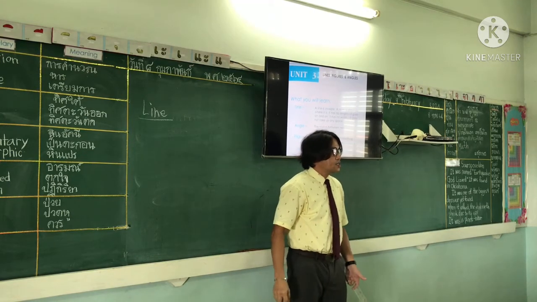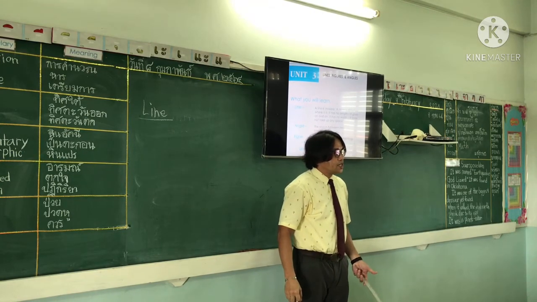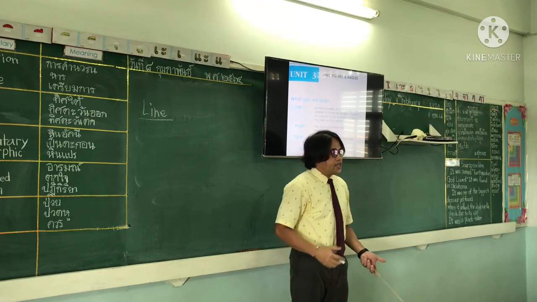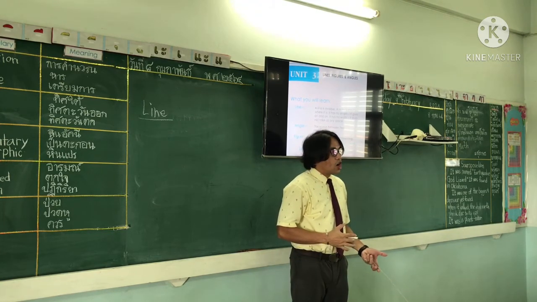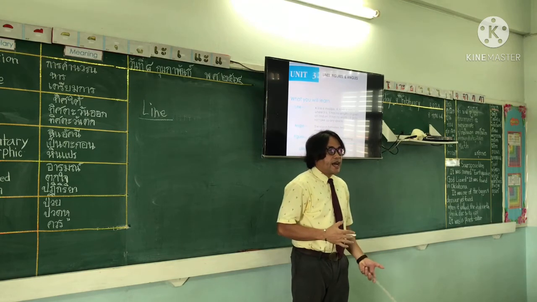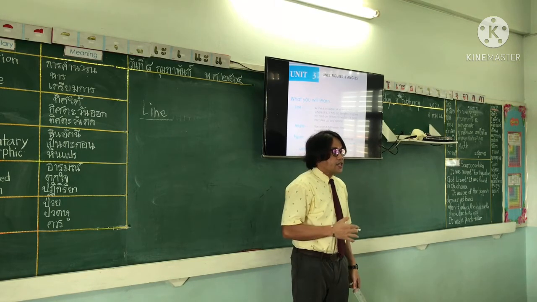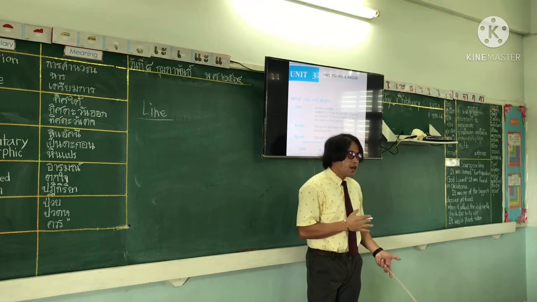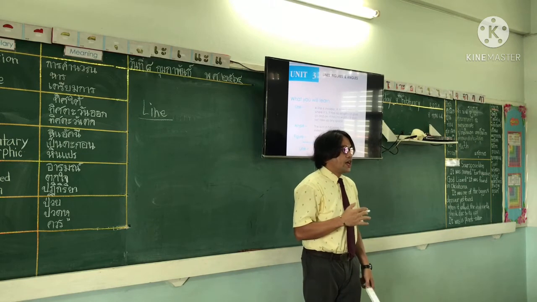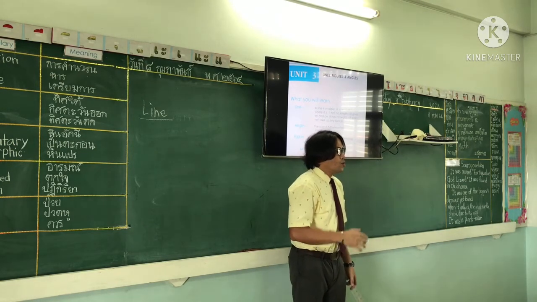Anyone can remember what is a line? A line is invisible and a line has no length and no width, right? So a line is invisible and has no length and no width.